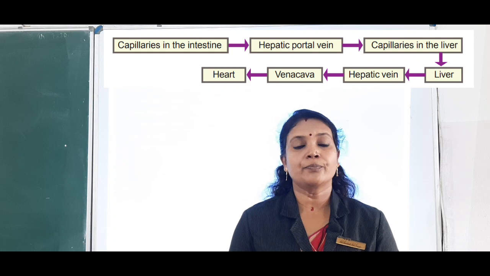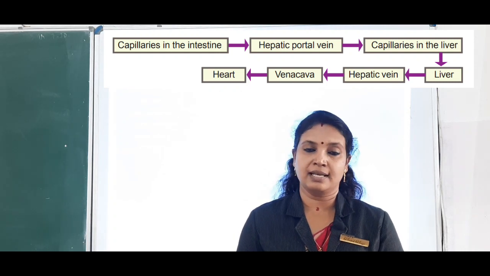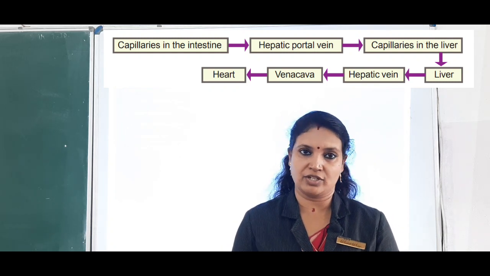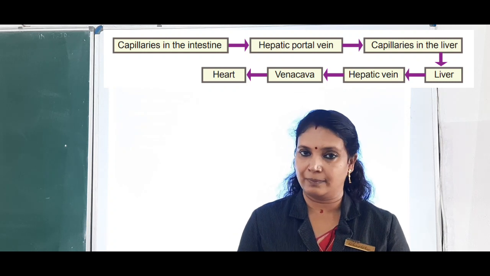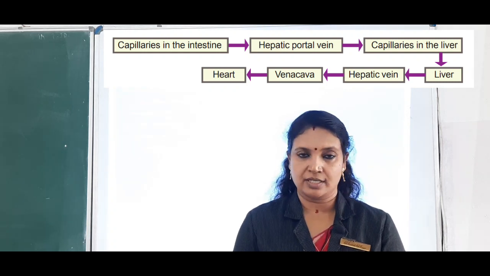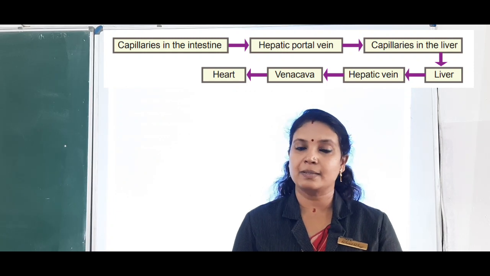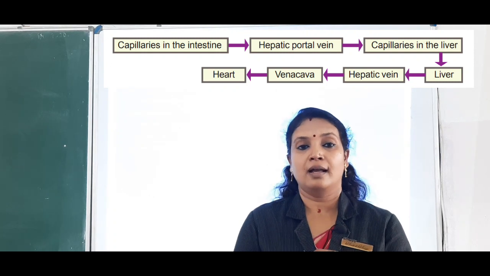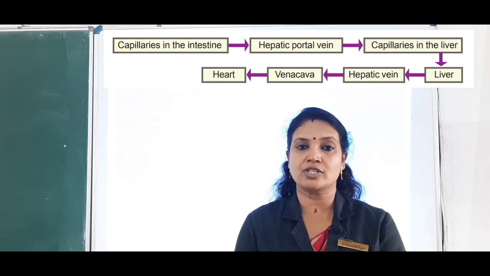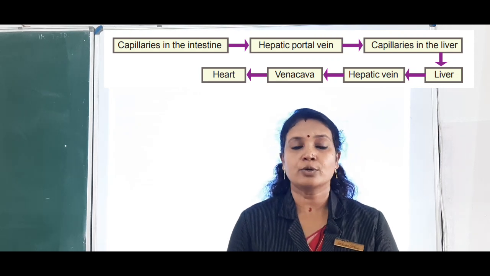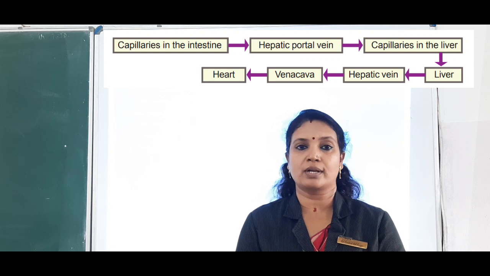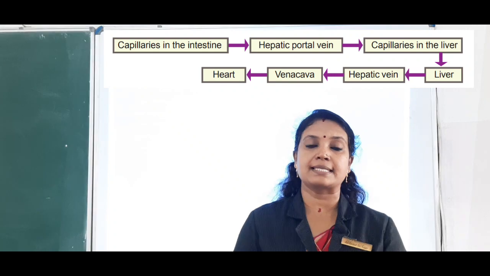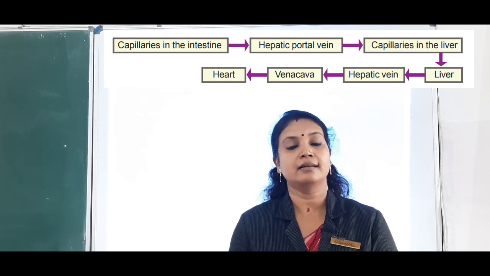Clear? Okay, so here we are going to learn about hepatic portal circulation. It is one example of portal circulation. Because with the help of hepatic portal circulation, the simple nutrients which are absorbed into the blood from the intestine reach the heart. Okay, so portal circulation is between two organs, right? So here the hepatic portal circulation takes place between the intestine and the liver.